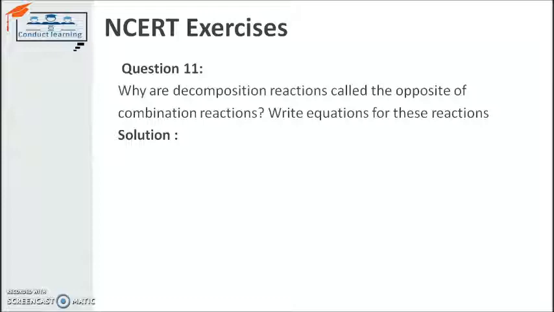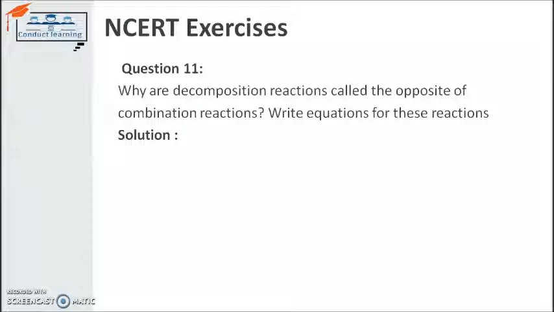So that's why it's called a decomposition reaction. On the other hand, in a combination reaction, the compounds or elements are combined to form a single substance or compound on the product side. So that's why the combination reaction is opposite to the decomposition reaction.